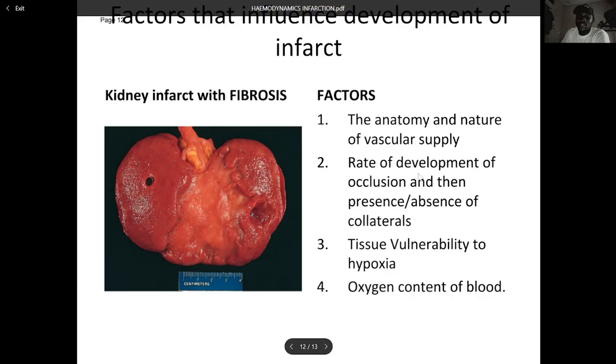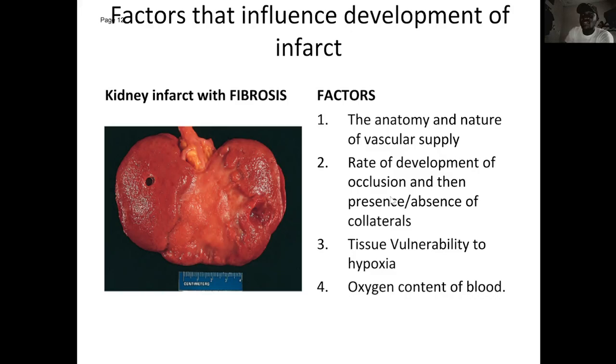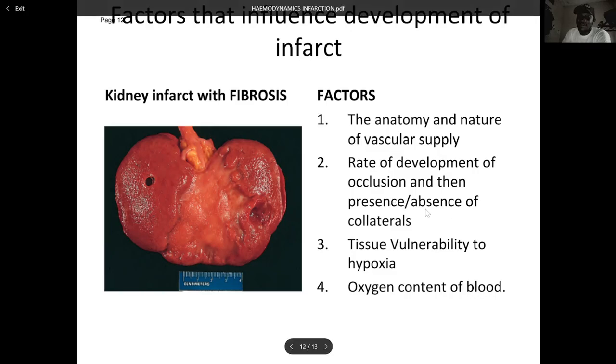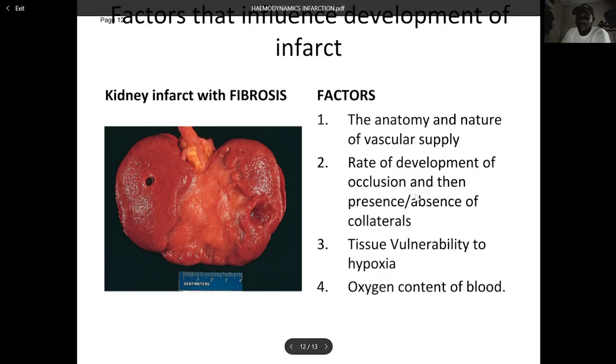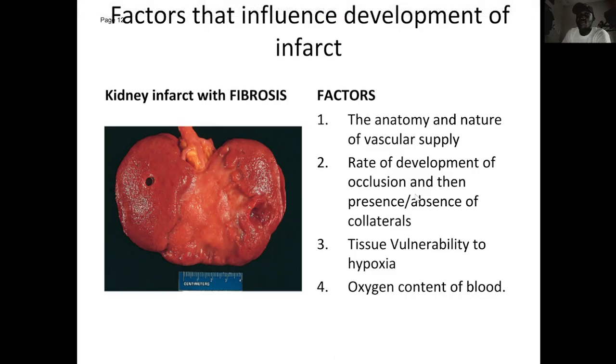Secondly, the rate of development of occlusion and the presence or absence of collaterals. If there's a presence of collateral supply, the rate of infarction will be less. If there's total absence of collateral supply, then you know that the rate of infarction will be more, right? Or if there's presence, there may not even be infarction because the collateral supply may be sufficient to perfuse the tissue to prevent infarction.